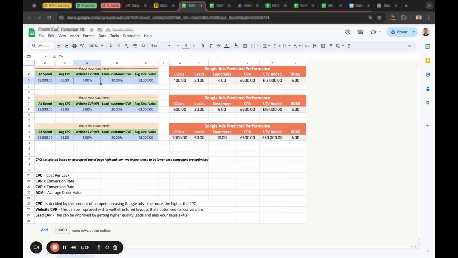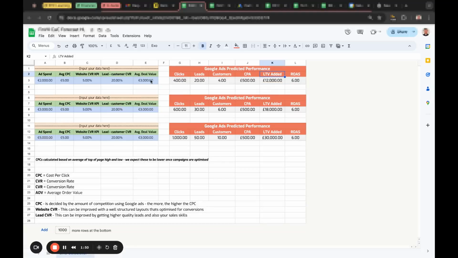I've also put a 5% conversion rate on the website. Obviously, we'd be aiming for higher than that. So out of everybody that comes onto the site, 5% are going to jump on a call. 20% of those are going to be qualified and closed, and then the average deal size per invoice is 3,000. So you can sort of see the revenue added.